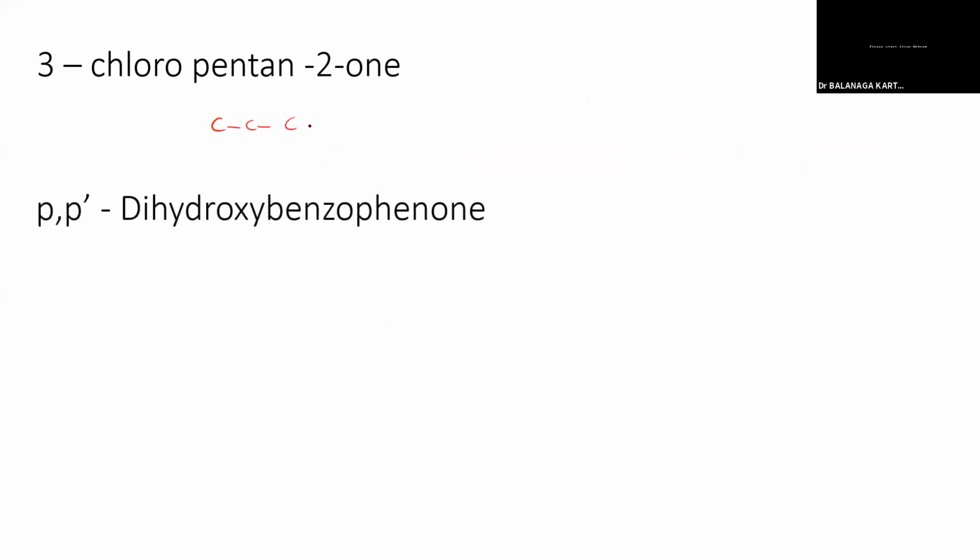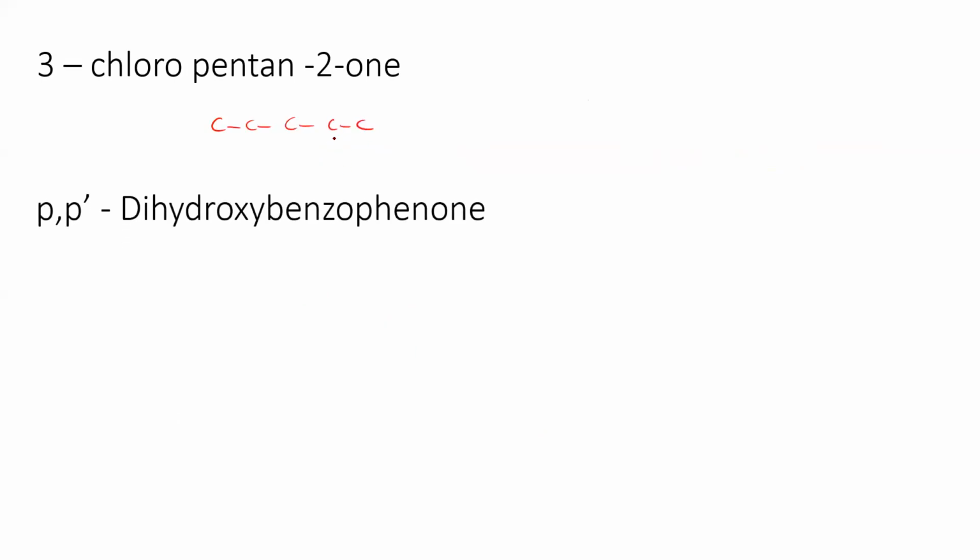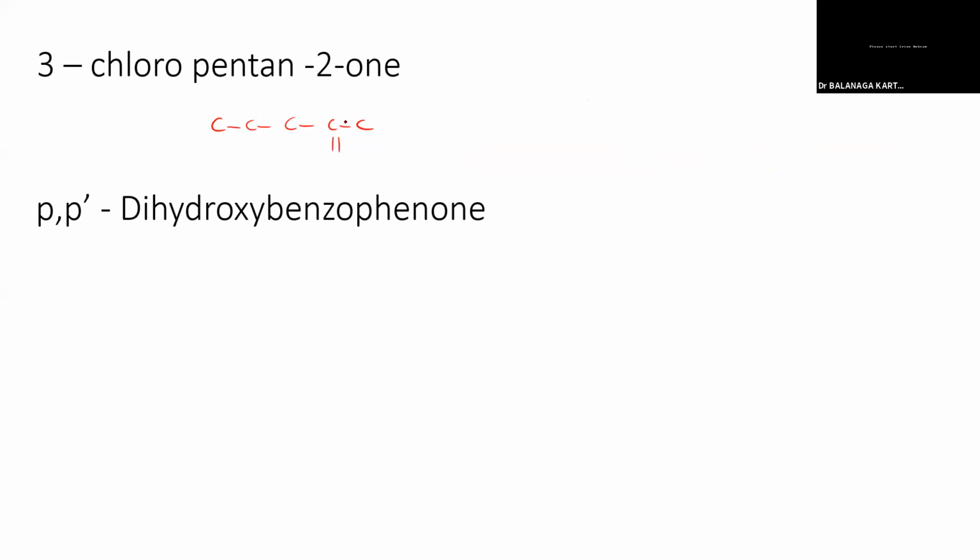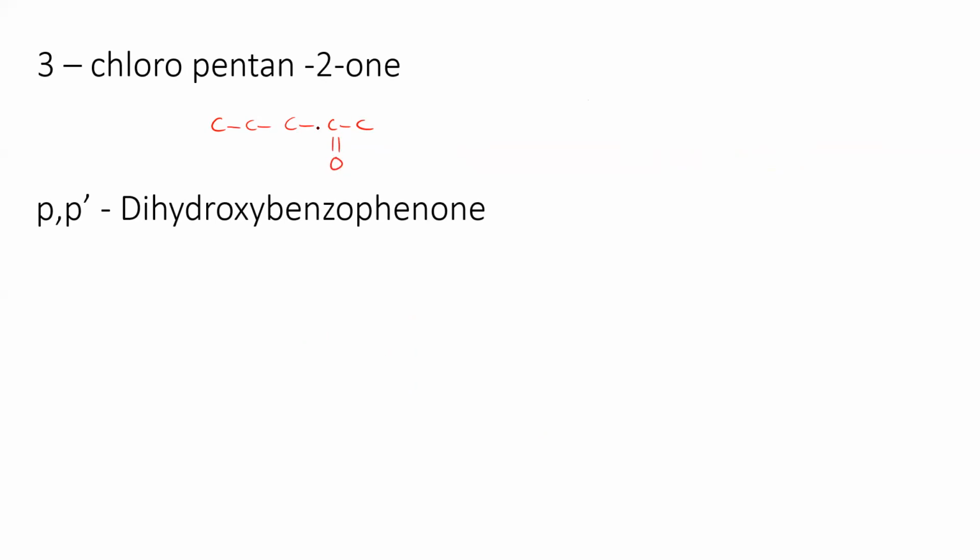3-chloropentan-2-one. Sir, five carbons, third position chlorine, and in the second position. First of all, you have to fix the functional group. Then only we have to fix the substituent. Okay, fine.